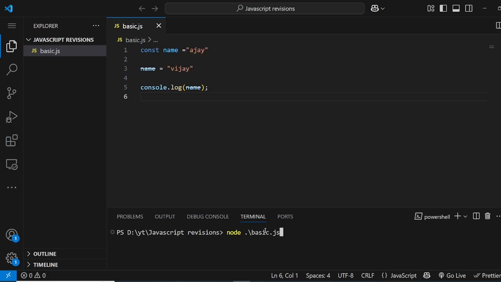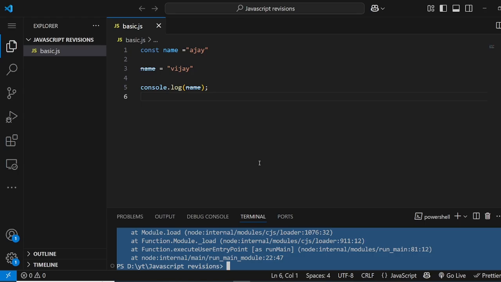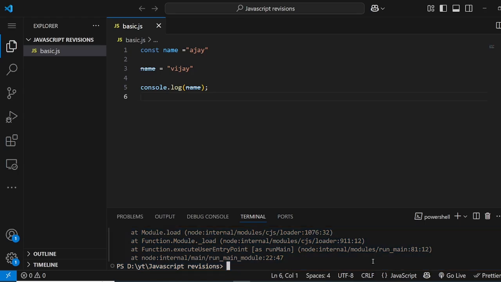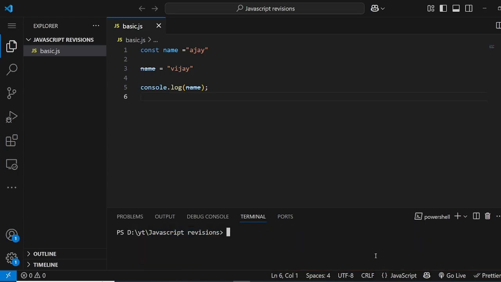Let me run it, node basics, and as you can see, it gives us an error: assignment to constant variable, which is not possible basically. Okay, so that's it, those are the variables.